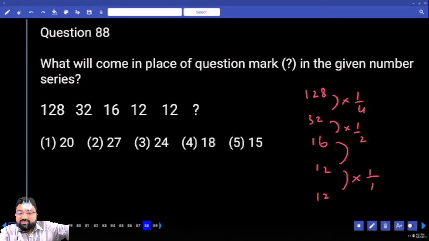12. 16 into 3 by 4? 3 by 4. 16 into 3 by 4 correct kada? 16 into 3 by 4 ante 4 4s 16, 16 by 4 is 4, 4 into 3 is 12. సరిపోయింది కదా. ఇక్కడేమో 1 by 4, ఇక్కడేమో 1 by 2, ఇక్కడేమో 3 by 4, ఇక్కడేమో 1 by 1.